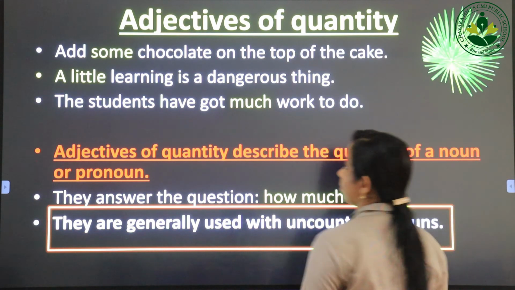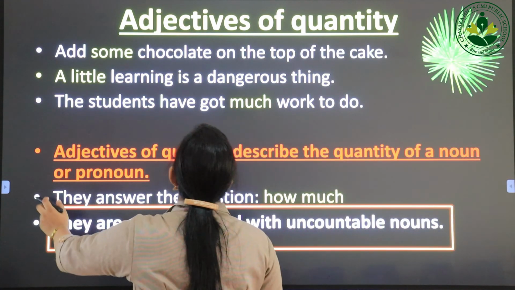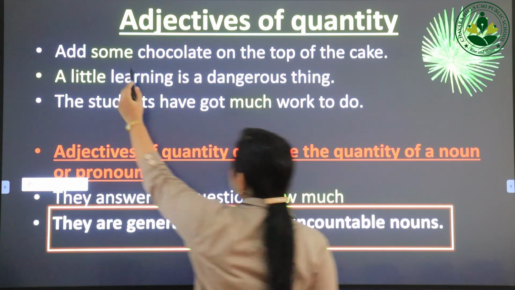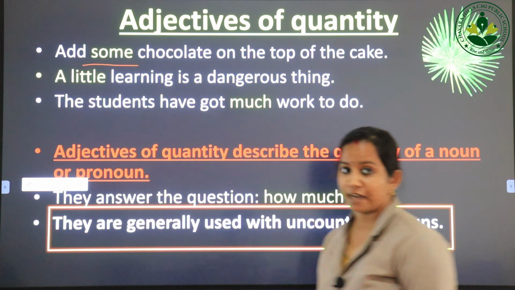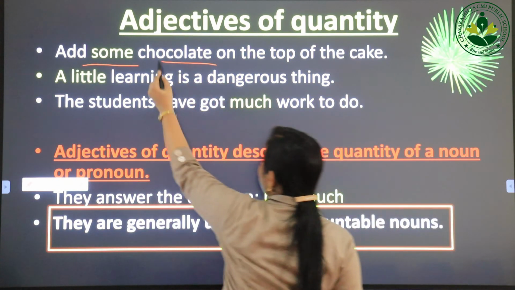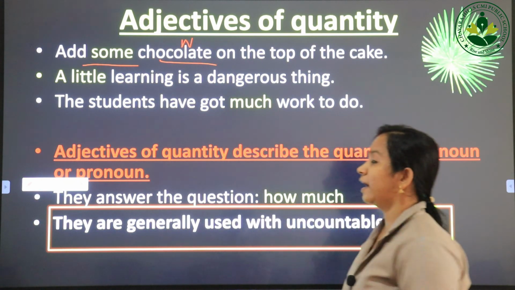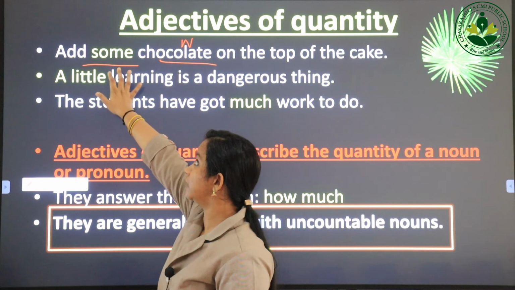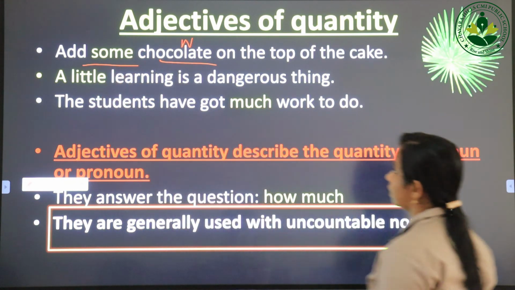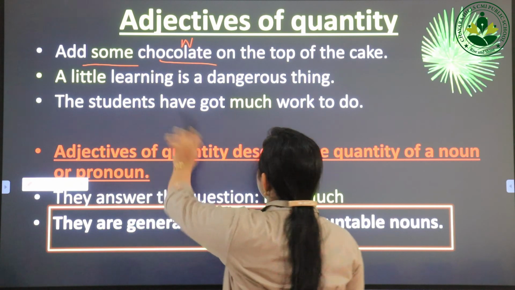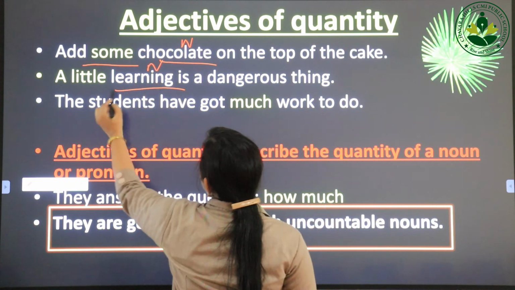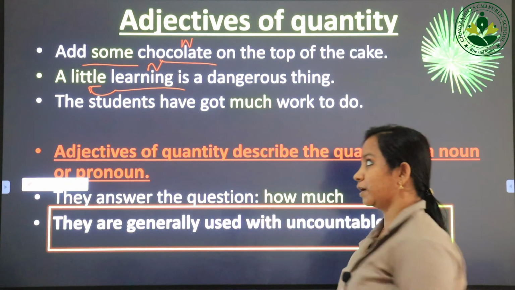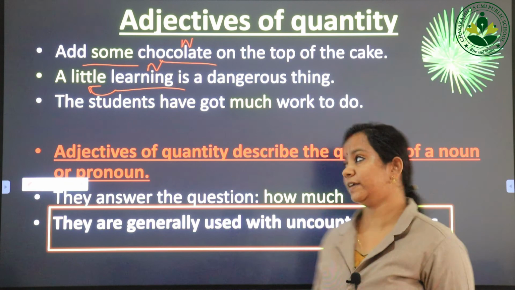Just see the first example: add some chocolate on the top of the cake. Just see, some. Some is the adjective and chocolate is the noun, okay. Now just see, we get the amount of the noun by using the adjective some. Okay, just see this one: a little learning is a dangerous thing. Learning here is the noun. A little, the amount. We got to know the amount by using the adjective of quantity.